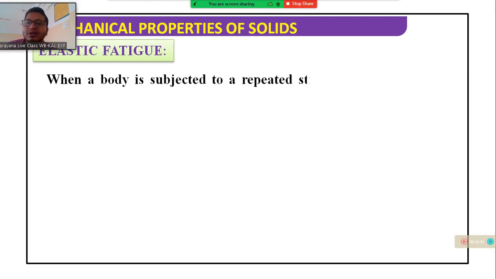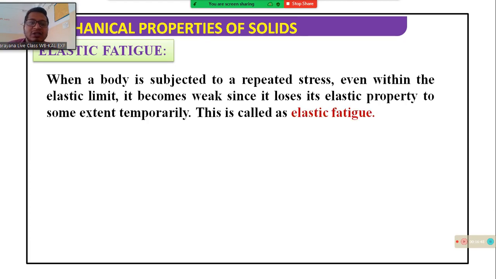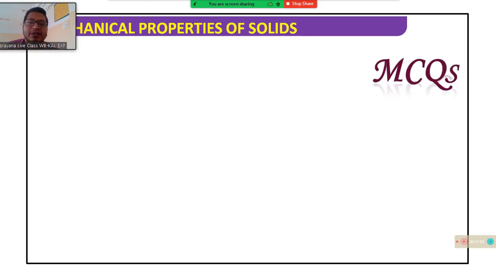Elastic fatigue. What is elastic fatigue? When the body is subjected to a repeated stress, even within the elastic limit, it becomes weak since it loses its elastic property due to some extension, and this is temporary. This is called the elastic fatigue. I am repeating again.